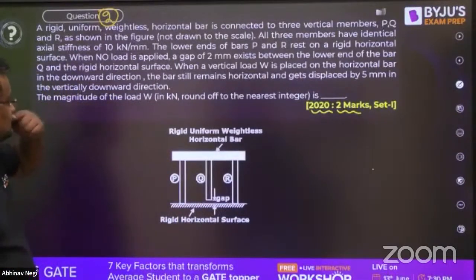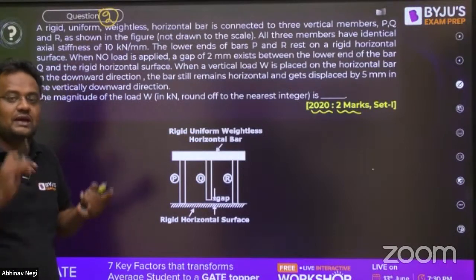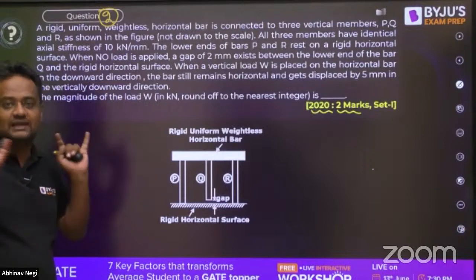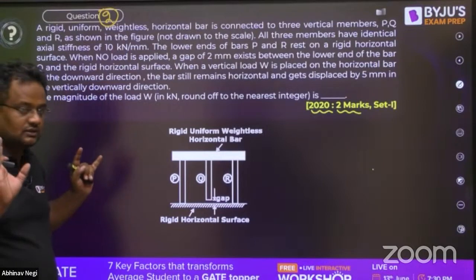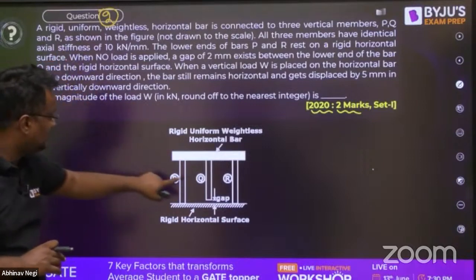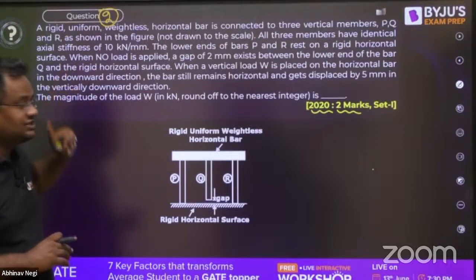What is asked? There is a horizontal bar, weightless. Even if nothing is mentioned in SOM, every time we consider every beam, every column, every bar to be weightless. Even if it is not mentioned, then also we assume it to be weightless. Then 3 vertical members are there, P, Q, and R. Now, all 3 members have identical axial stiffness.